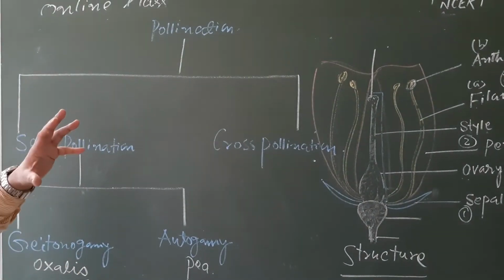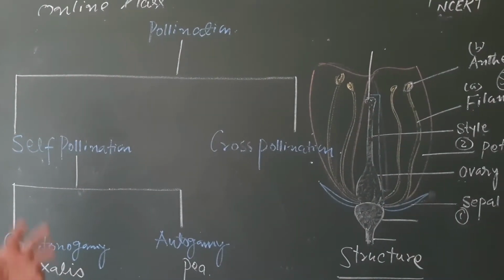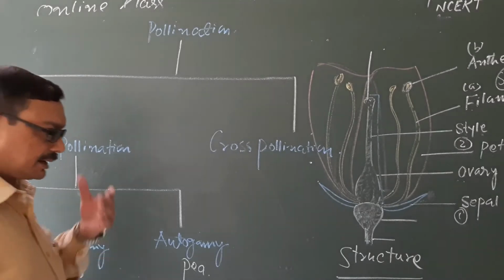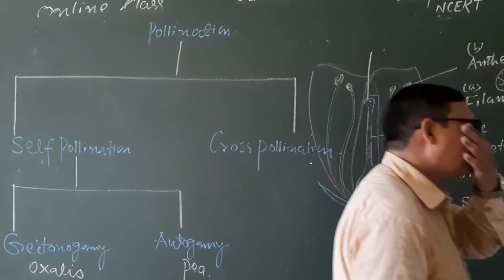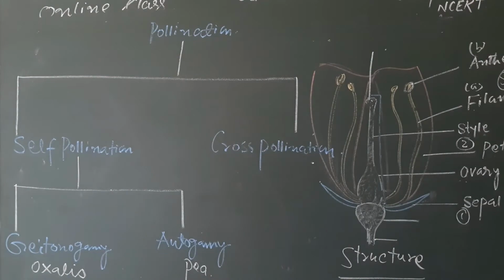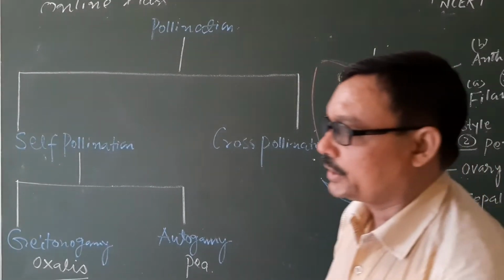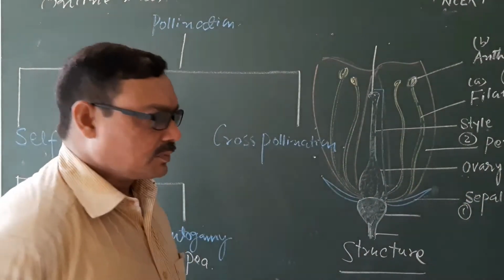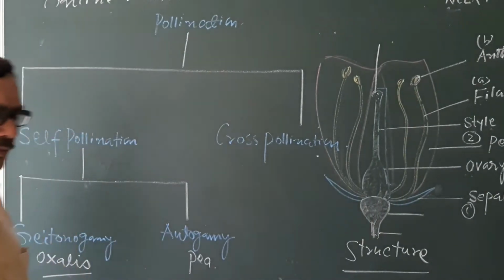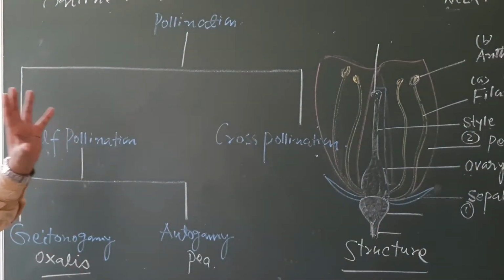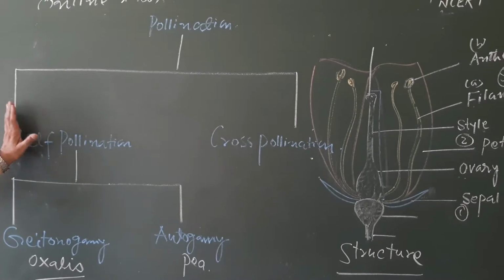Similarly the flower may be bisexual, possessing both the stamen and carpel. It is also known as hermaphrodite. In a bisexual flower, both the male and female reproductive parts are present in the same flower.